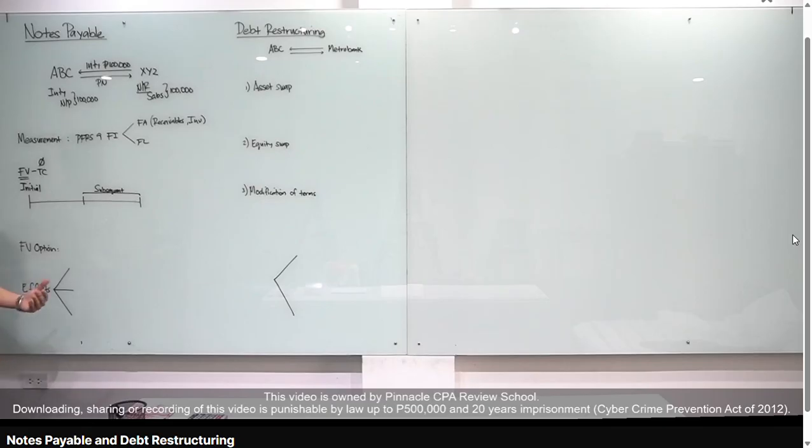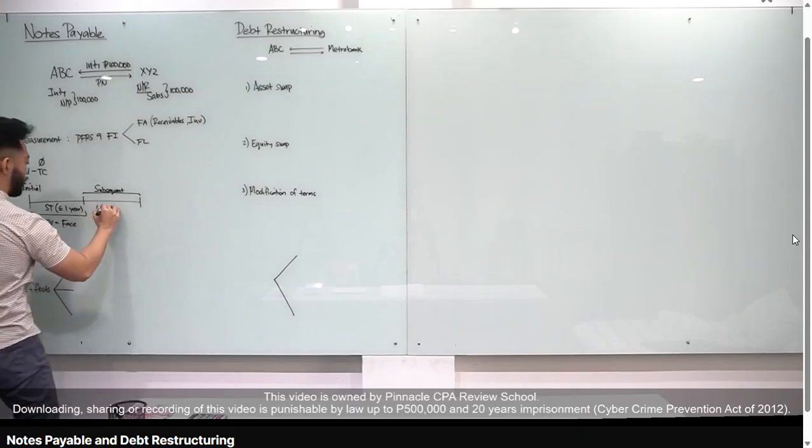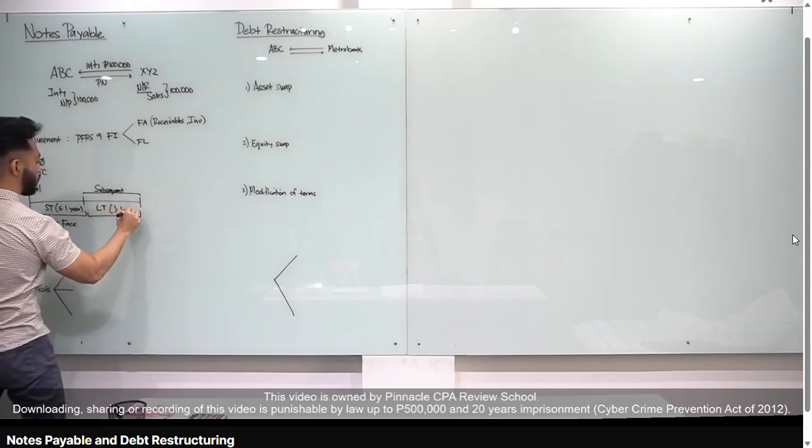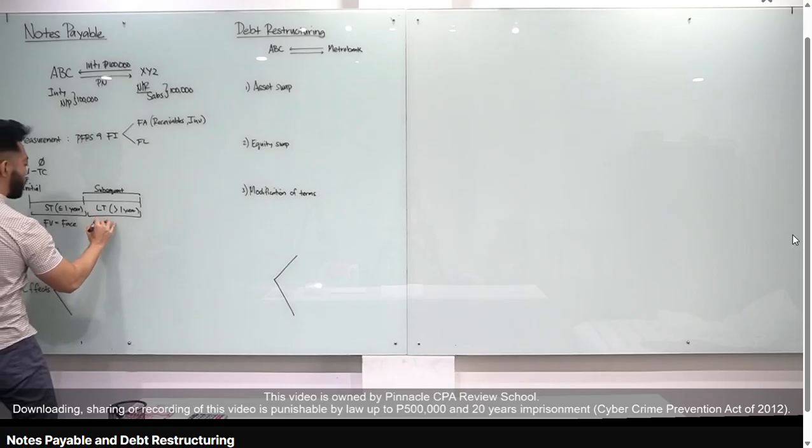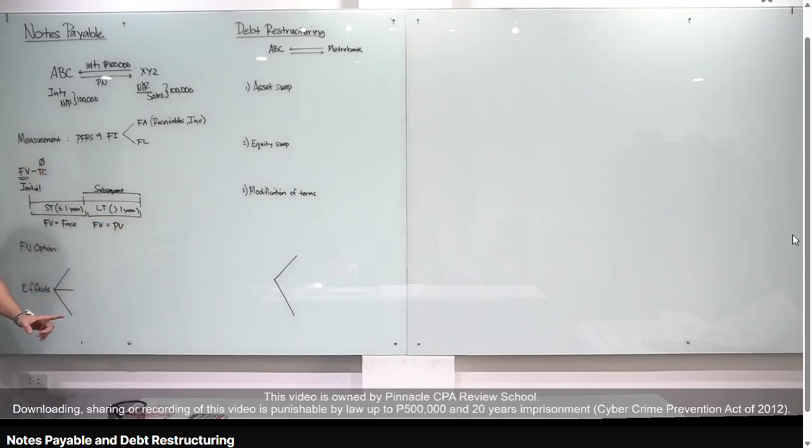Okay? Sir, how much yung fair value? Well, depende yan, class. Sa term of the promissory note. If the term is short term, or ibig sabihin, within 1 year, yung promissory note, okay, the fair value is just equal to the face value. Alam natin in accounting, kapag short term, within 1 year, hindi tayo nagdi-discount. That's why the fair value is equal to the face value. Now, if the note is long term, let's say more than 1 year, okay, the fair value is equal to the present value. Okay? Now, just to recall, na-discuss natin ito sa notes receivable, pero ulitin ko lang.